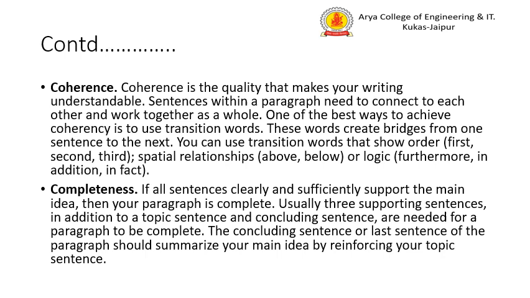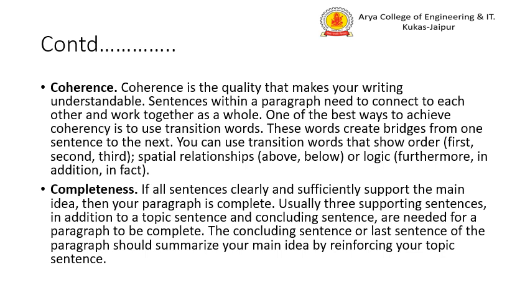One of the best ways in which you can get this is by using transition words like something happened, then this happened, or firstly, secondly, thirdly, above, below, furthermore, moreover, in addition to, in fact. So these are all connectors, linking words. So you can keep on joining the sentences in the paragraph with the help of these linking words.